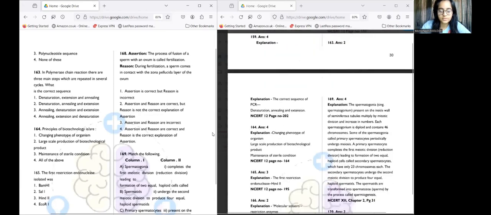Next is 164. For the 164th question, we have the answer as 4, which is all of them. So let's see. Principles of biotechnology are first.